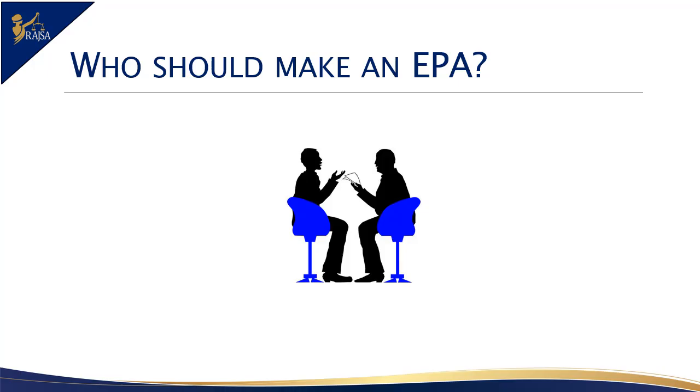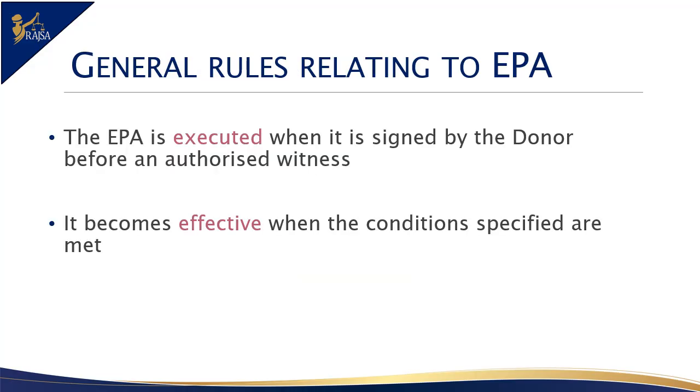Every adult should have an enduring power of attorney as well as an advance care directive. Who knows when you may be injured, fall ill, or suffer a catastrophic medical event? In such situations, how will your financial and medical affairs be managed?